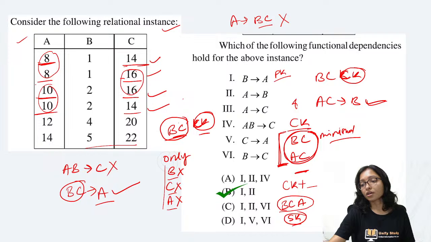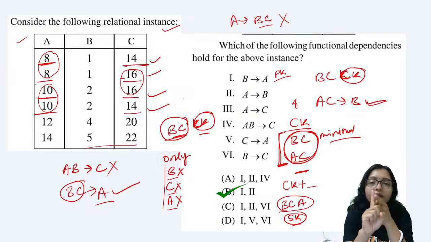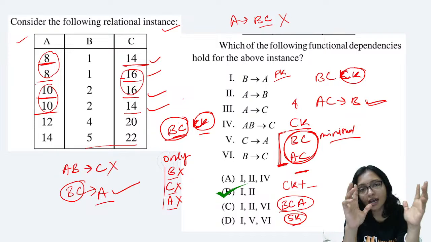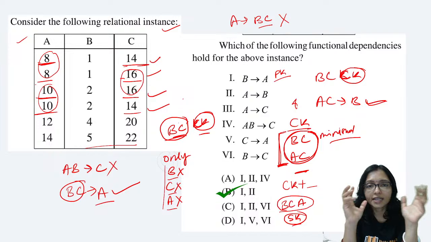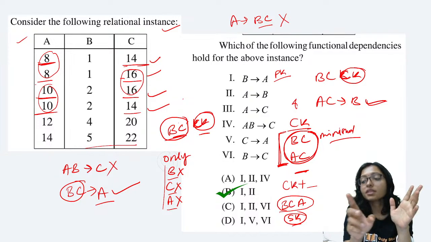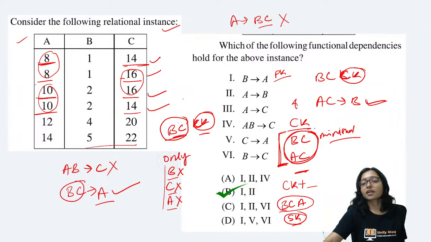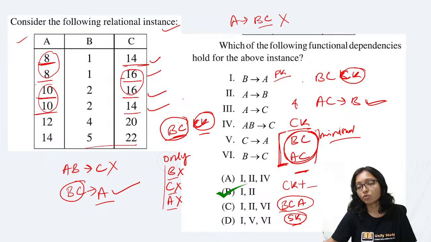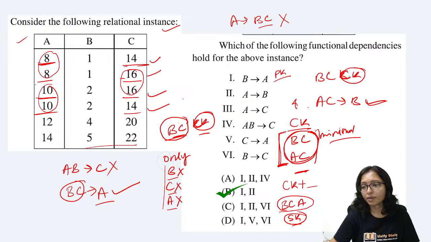Whenever there is a voting system going on in an election, there are so many candidates who are selected. Out of them, only one will be the prime minister. So many candidates are selected in the vote, but after that only one will be the prime minister. The same thing is there: there can be multiple candidate keys, and out of them any one of them will be my primary key.